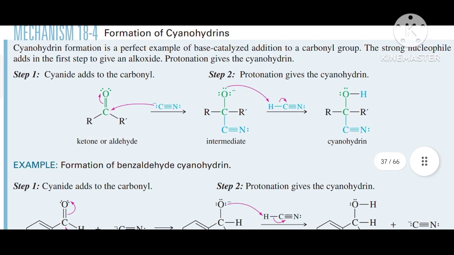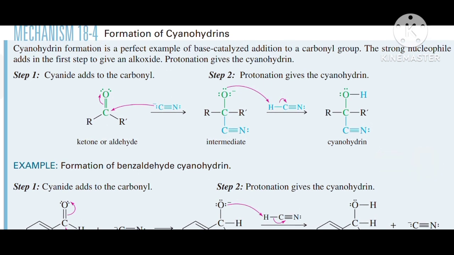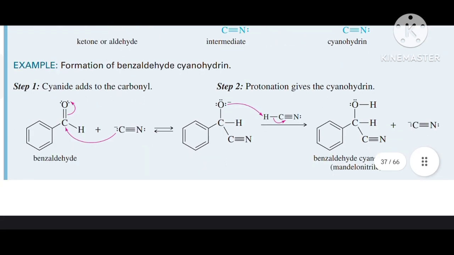So this is the mechanism of formation of cyanohydrin. The first step is cyanide adds to the carbonyl group and it forms an intermediate. Then after that, protonation gives the cyanohydrin. Formation of benzaldehyde cyanohydrin. So we have benzaldehyde and in the first step the cyanide ion attacks the C=O group and forms an intermediate. And after protonation of this intermediate it gives benzaldehyde cyanohydrin, that is mandelonitrile.